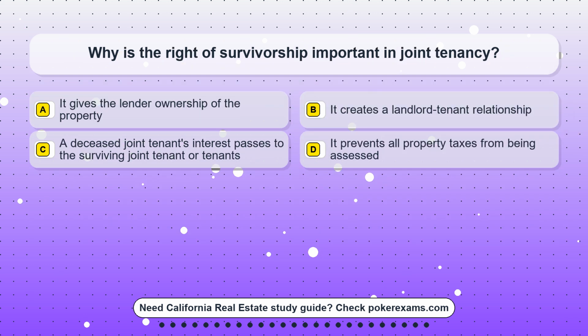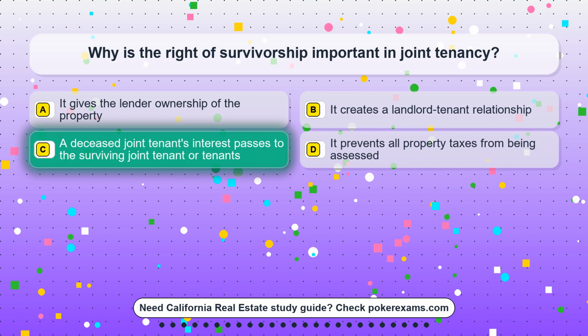Question 6. Why is the right of survivorship important in joint tenancy? Option A. It gives the lender ownership of the property. Option B. It creates a landlord-tenant relationship. Option C. A deceased joint tenant's interest passes to the surviving joint tenant or tenants. Option D. It prevents all property taxes from being assessed.